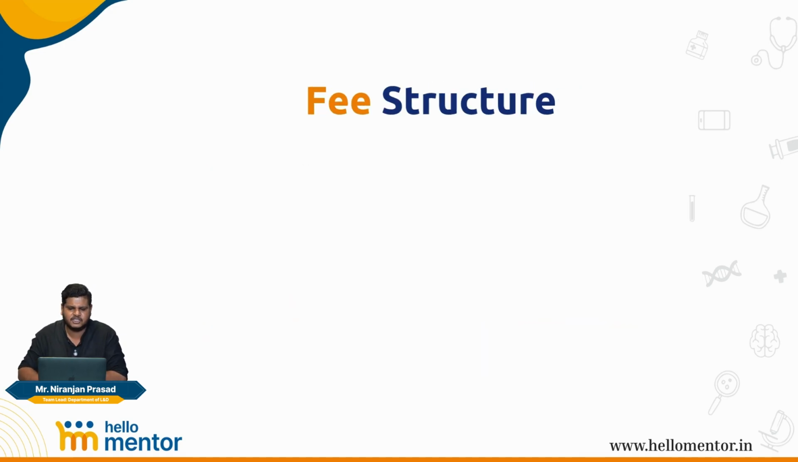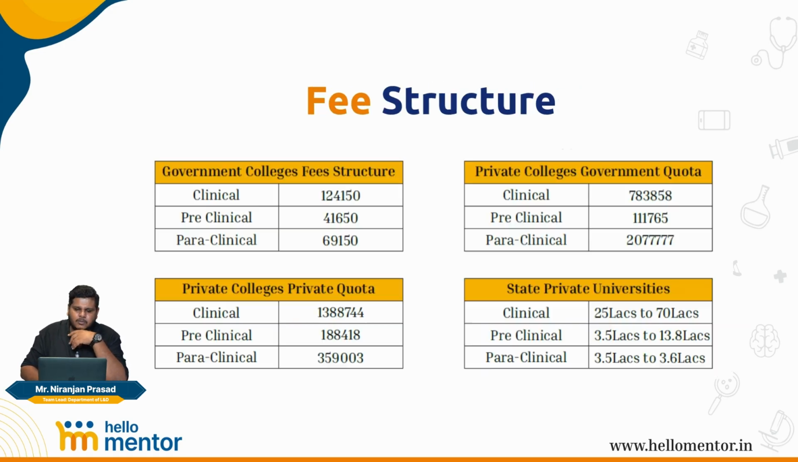Now coming to the fee structure. For the government medical colleges, almost 1,20,000 rupees, or more precisely 1,24,150 rupees for your clinical branches. Your pre-clinical is at 41,650, and your paraclinical starts at 69,150 for all your government medical colleges. Followed by which, for the private college government quota seats, your clinical branches are at 7.8 lakh rupees per annum. Your pre-clinical branches are at approximately 1,11,000.